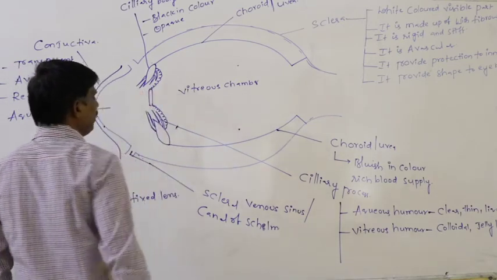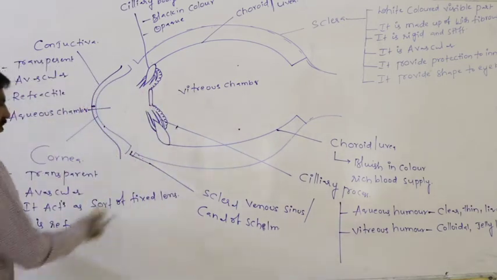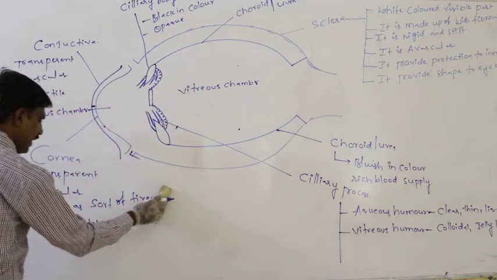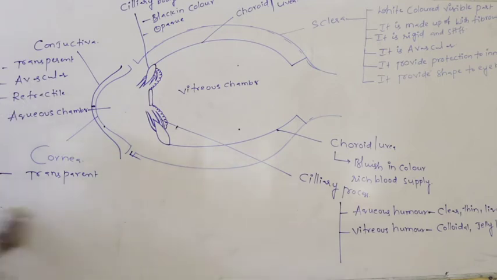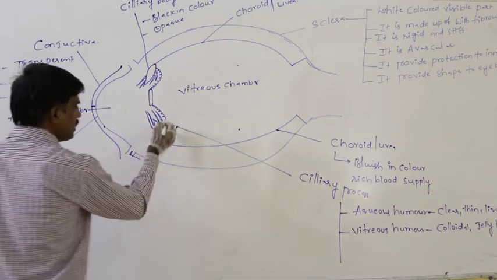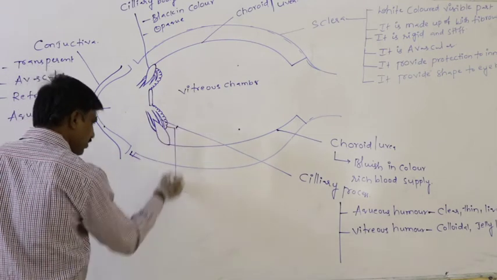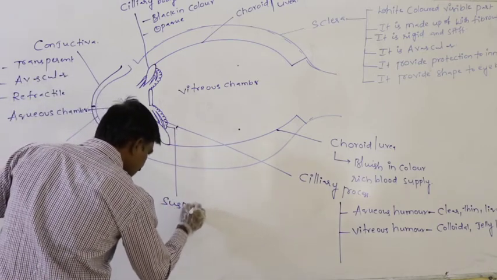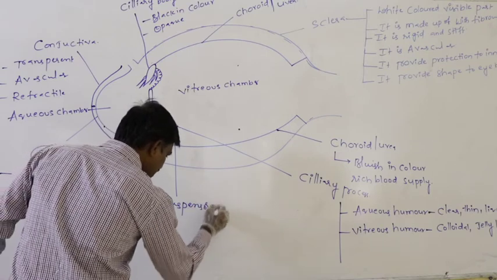That kind of ciliary process is said to be the suspensory ligaments.